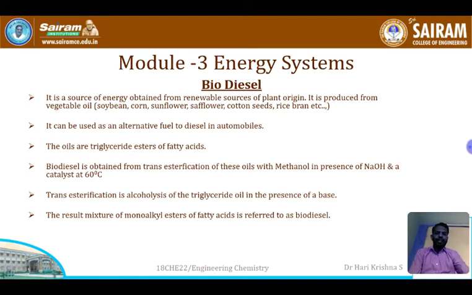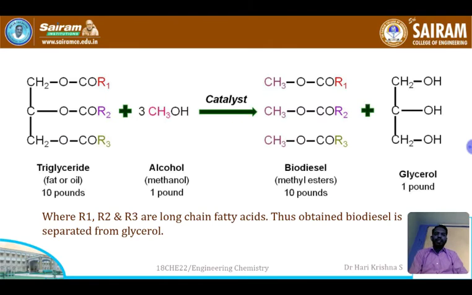Okay, so let us see what is the reaction which occurs in biodiesel. The triglyceride is represented as CH2COOR1, CH2COOR2, CH2COOR3, where R1, R2, R3 are long chain fatty acids. This triglyceride, which is fat or oil, will be taken and mixed with methanol, and in presence of a catalyst and a base, it will be heated to around 60 degrees Celsius.